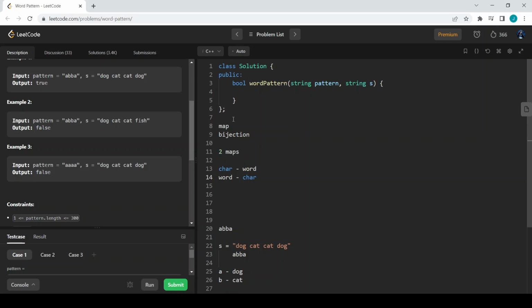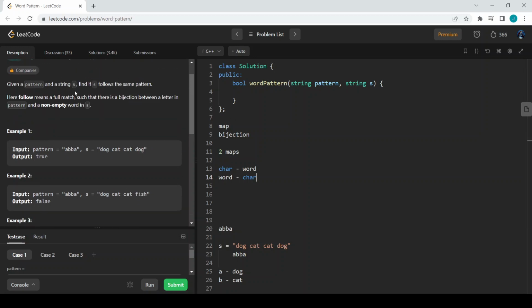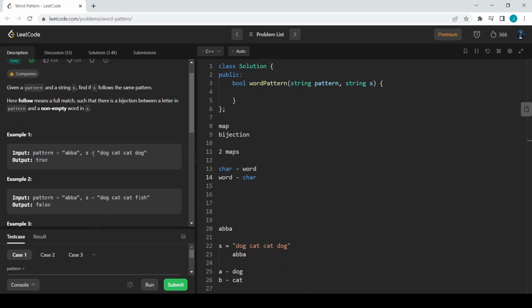So when we traverse the characters and words, if we did not map any character with a word, then we try to map that character with a word. As you can see, this A and dog are not initially in the two maps. So what we do is, in map 1 we will map A to dog, and in map 2 we will map dog to A.